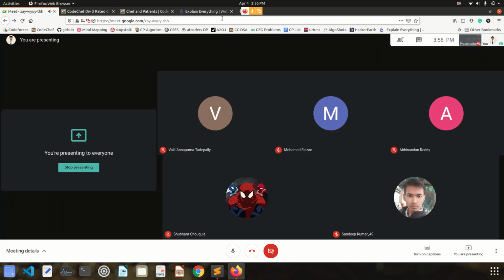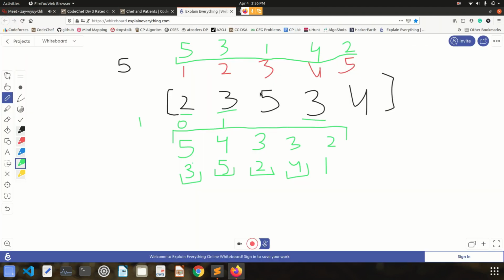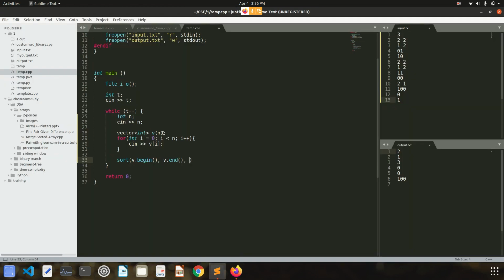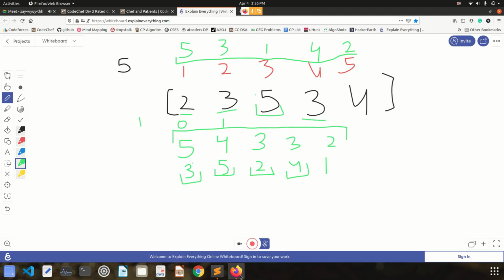I need to sort this vector in terms of two things. First is the value, and if values are the same, then according to their indices, right? So instead of a plain vector, I can simply take one more thing, which is a vector.